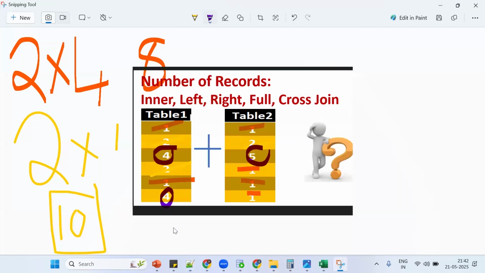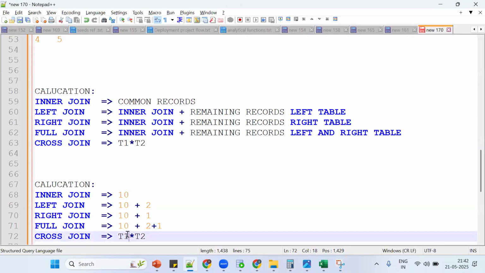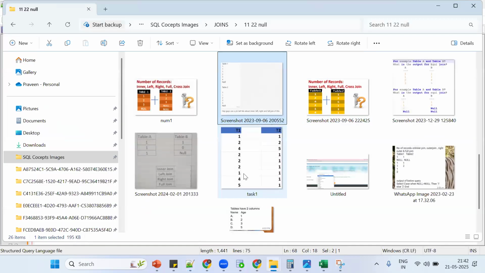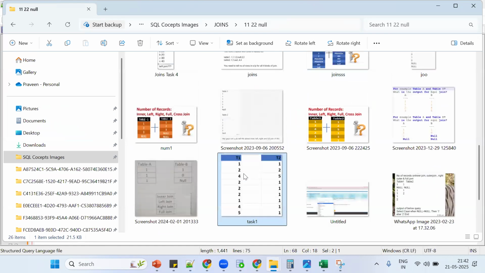What about cross join? 6 into 6, nothing but 36. Okay, one more time. Here you need to calculate the inner join correctly, and the remaining ones are just plus. We'll see one more example, then you will be able to understand easily. This is important, so we'll see it one more time.